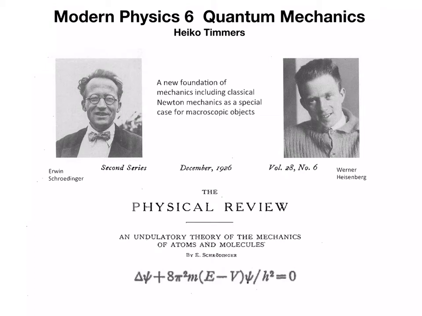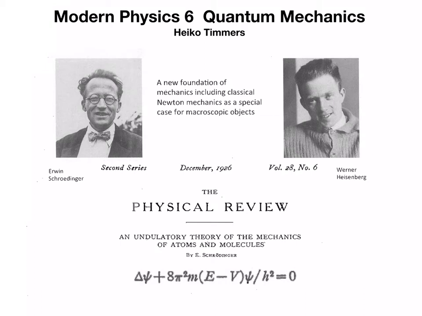The theory is called quantum mechanics, and apart from Erwin Schrödinger, after which its most important postulate is named, Werner Heisenberg contributed largely to its development. Quantum mechanics is a new foundation of mechanics and includes the classical Newton mechanics as a special case for macroscopic objects. Whereas classical mechanics predicts continuous energy states for confined particles, the fact that these states are indeed discrete, quantized, is a natural consequence of quantum mechanics.